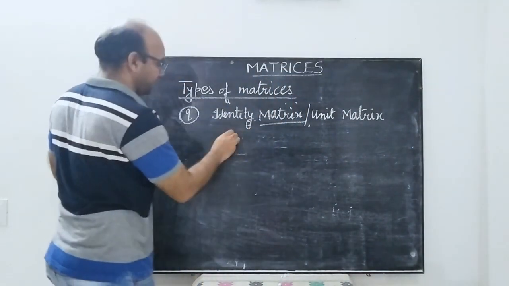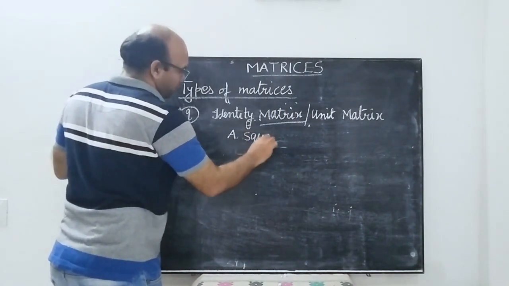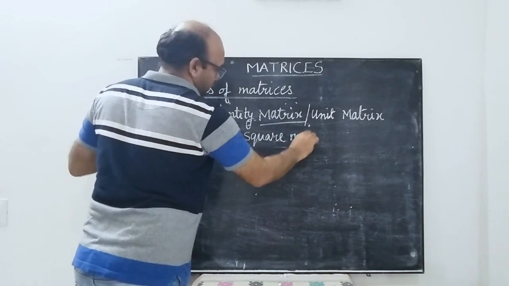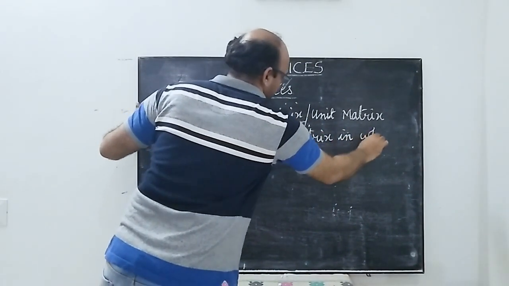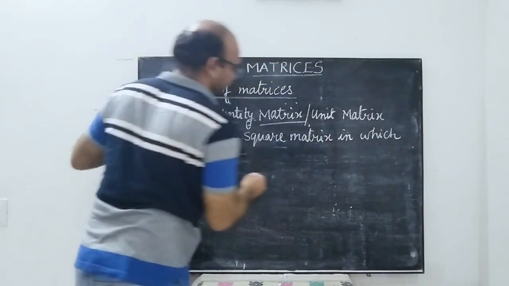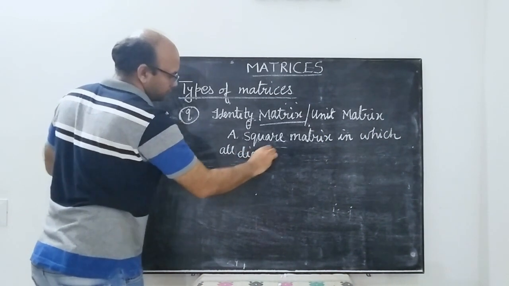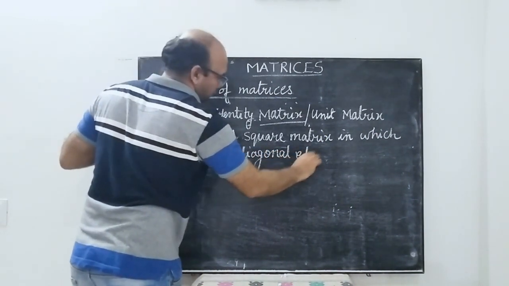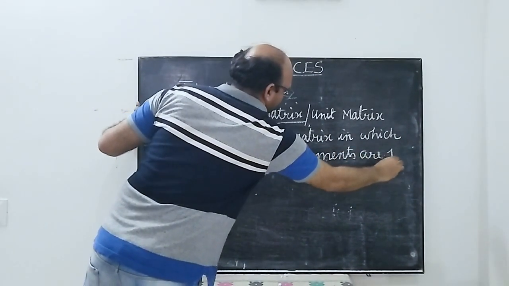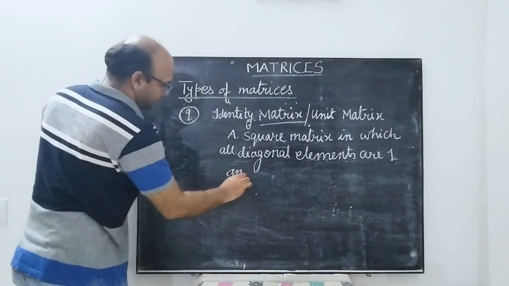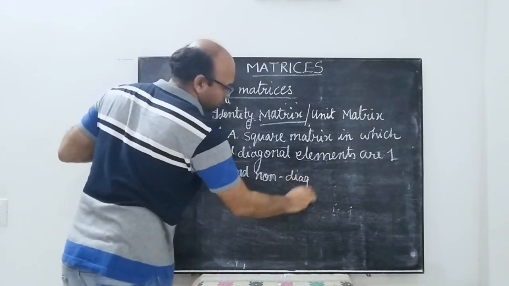The identity matrix is defined as a square matrix in which all diagonal elements are 1 and non-diagonal elements are 0.